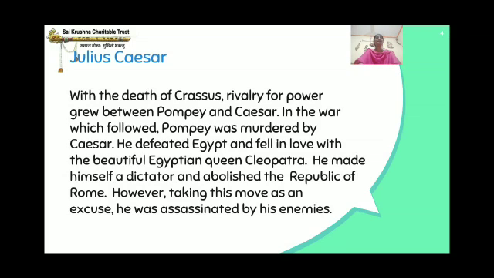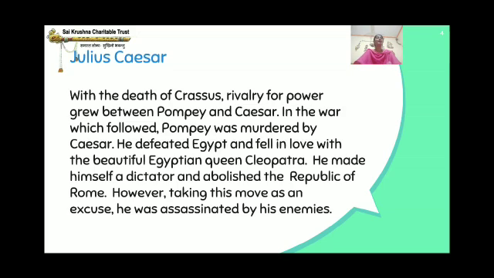So with the death of Crassus, rivalry for power grew between Pompey and Caesar. Rivalry means a competition between people or groups for power. So it grew between whom?